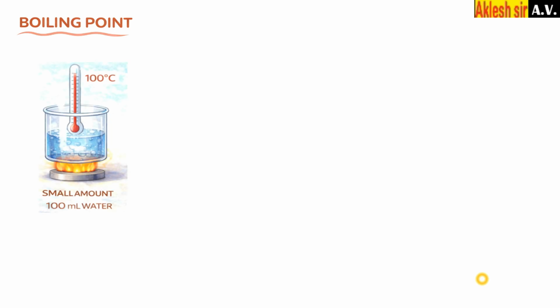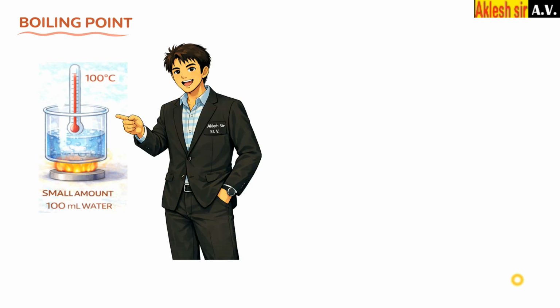Okay, so here you can see we have taken 100 ml of water and we are heating it. You know that the boiling point of water is 100 degrees Celsius. So we are heating till it reaches the boiling point, that is 100 degrees Celsius, and it started boiling.